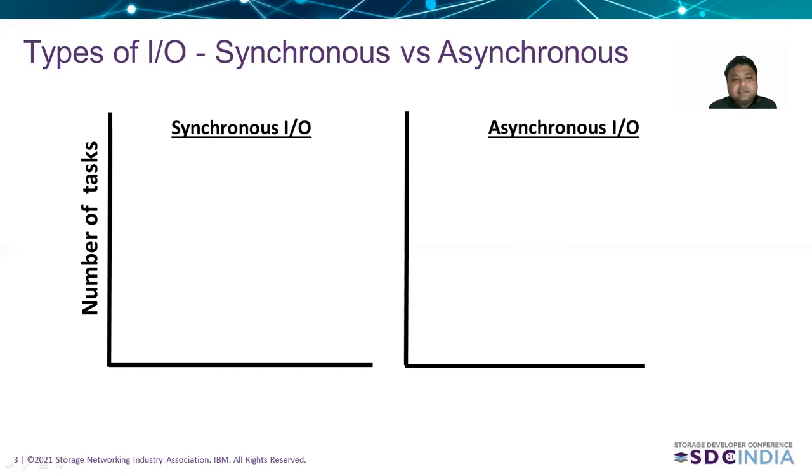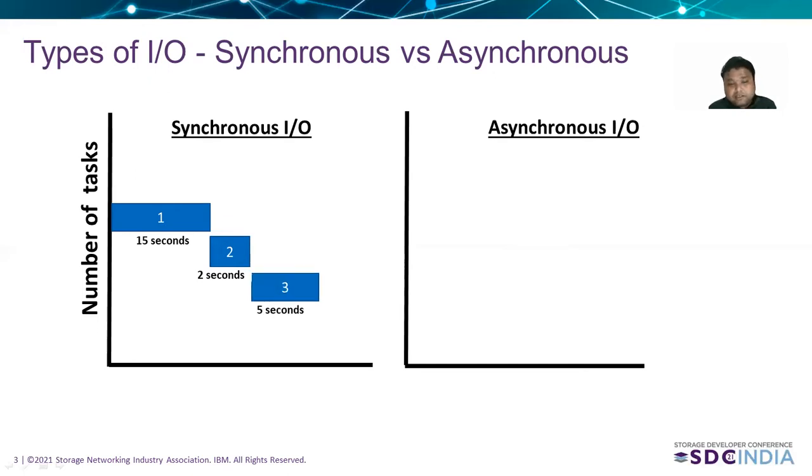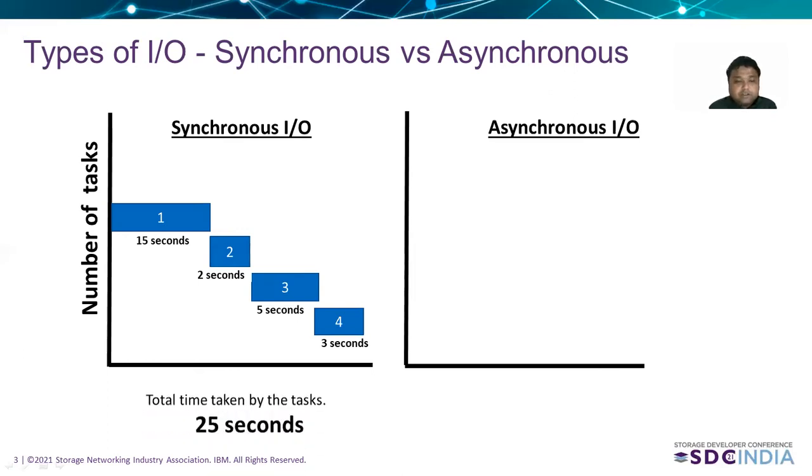Now let us take an example of synchronous I/O. We issued I/O1, which took 15 seconds. Upon its completion, another I/O was issued, which took 2 seconds. Thereafter, another I/O, which took 5 seconds. And at last, we took 3 seconds to complete our last I/O. You see that the total time taken by all these I/Os is somewhere around 25 seconds.